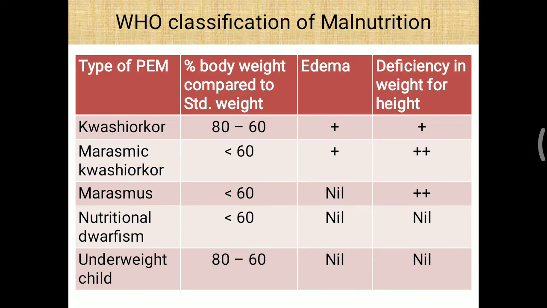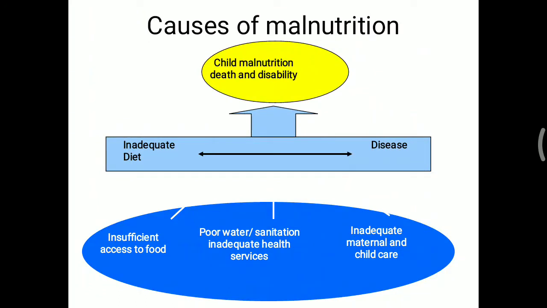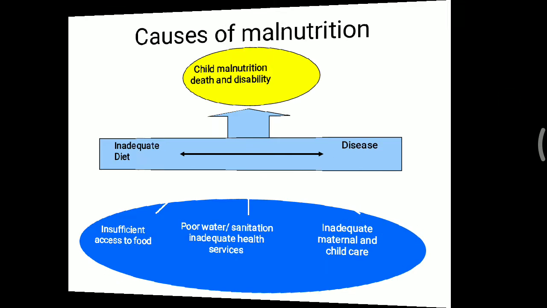Further, the causes of malnutrition are simple: insufficient access to food, poor water sanitation, inadequate health services, as well as inadequate maternal and child care. That can lead to an inadequate diet, which is more likely to lead to the development of disease. And due to that disease, child malnutrition continues, and that can lead to disability and death. So that is the main cause of malnutrition and its adverse effect.